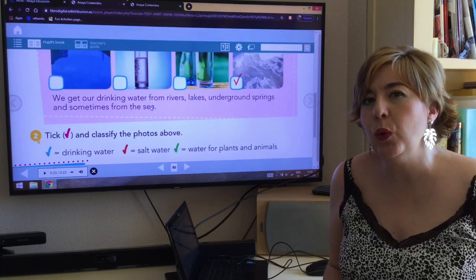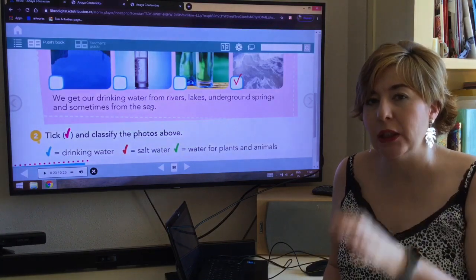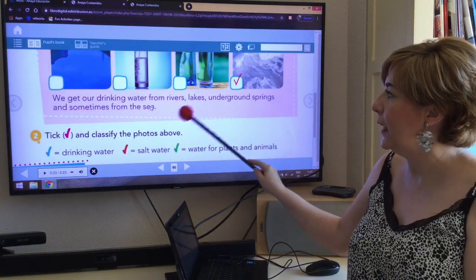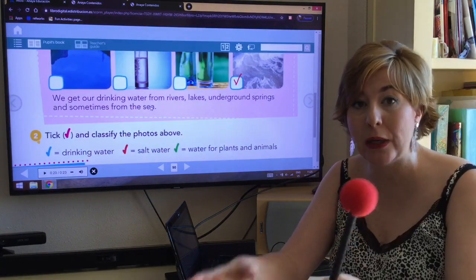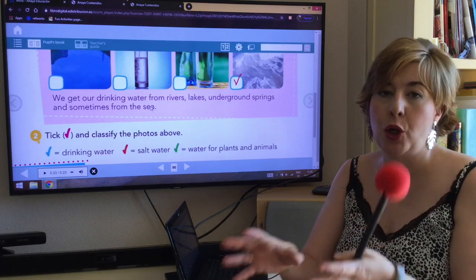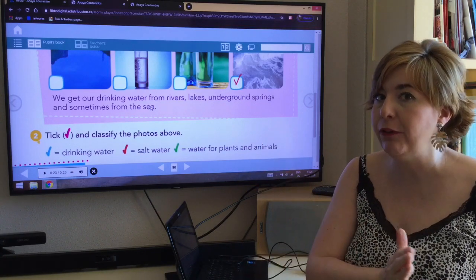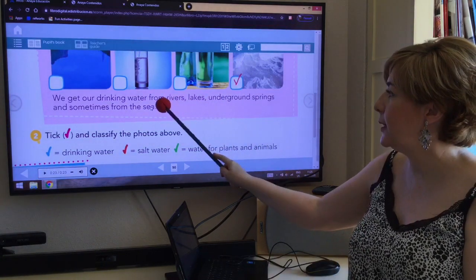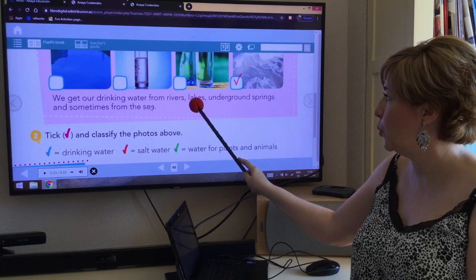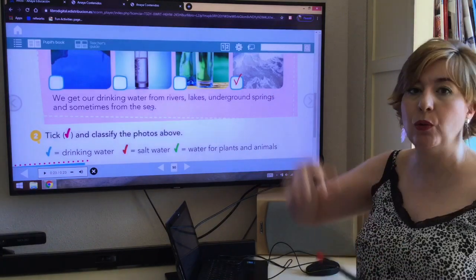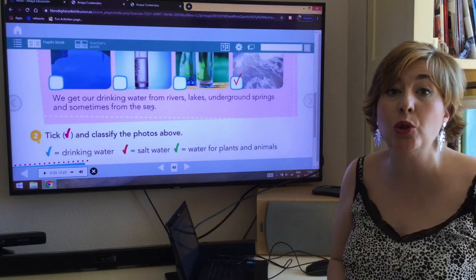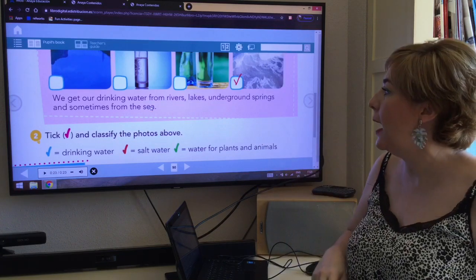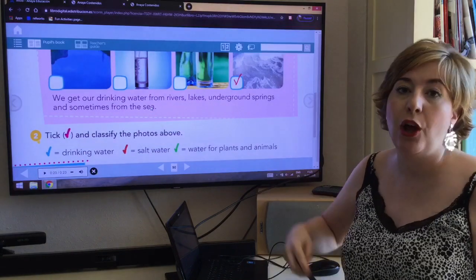Okay, where can we find drinking water? Where can we find water that we can drink? We can find it in rivers. Can we drink it straight from the river? No, it has to be purified. We can find it in lakes because this is fresh water, and underground springs, agua subterránea, underground springs, and sometimes from the sea.